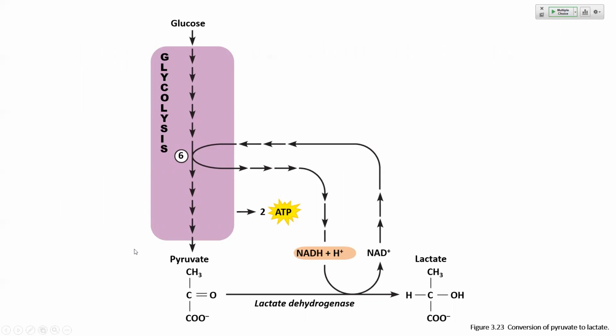So this is a schematic representation of glycolysis. We know glycolysis yields 2 ATP as well as the reduced form of our carriers, which should go to the electron transport chain. But because there's no oxygen, the electron transport chain is not working. And so what we do is we shuttle pyruvate and the carriers that begin to build up off to create lactate using the enzyme lactate dehydrogenase. And that is how we can yield some temporary ATP, okay?